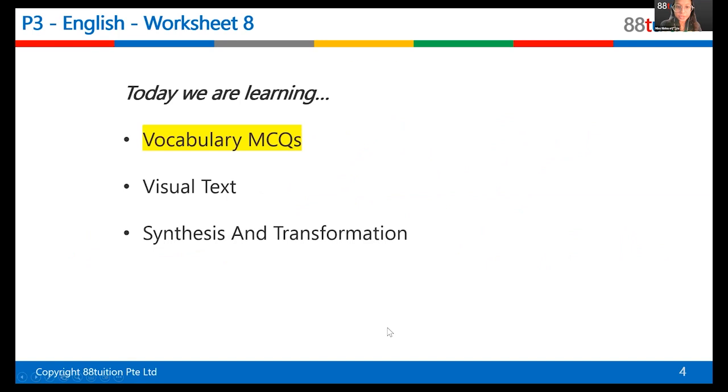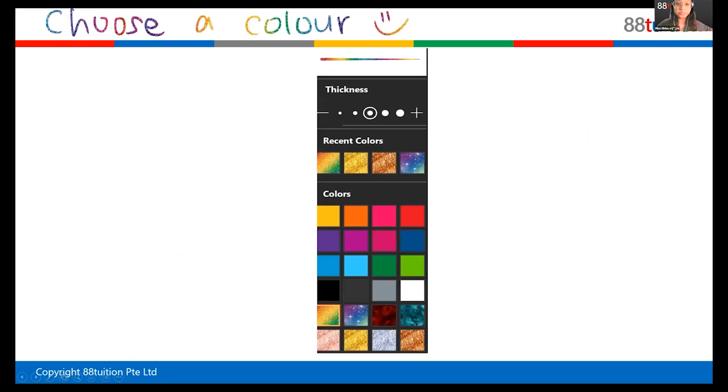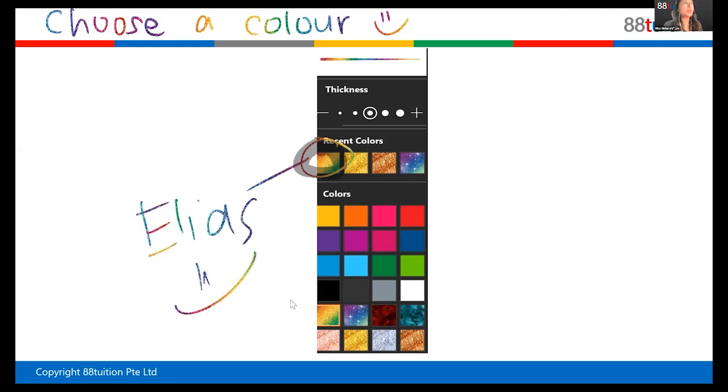Okay, let's start with grammar MCQ. Who wants to choose my pen color? My pen color is the one I use to write, right? So who wants to choose my pen color first? Anyone can raise your hand. Yes, Elias? Wait, can I draw a circle to show it? Yes, most definitely. Recent colors. Yeah. Okay, I chose it. Oh, the rainbow. Okay, sure. Let me change my pen to the rainbow. All right, so I wanted that rainbow. Okay, so good. Later you can choose another color or you can continue with rainbow.